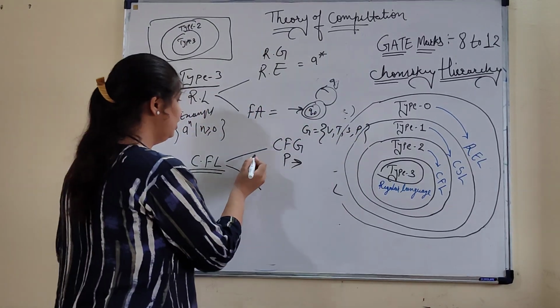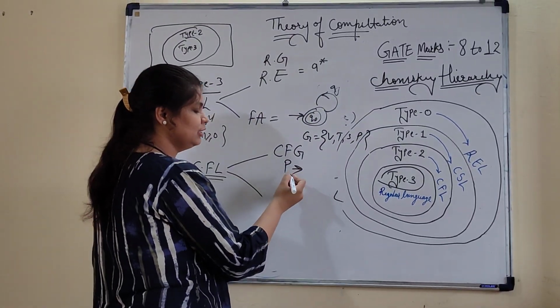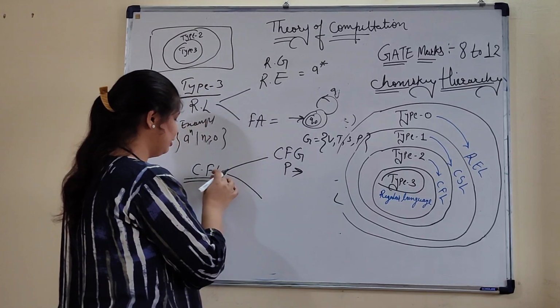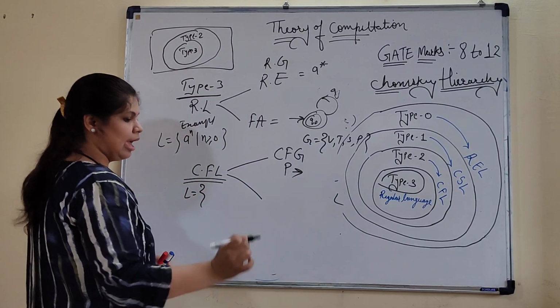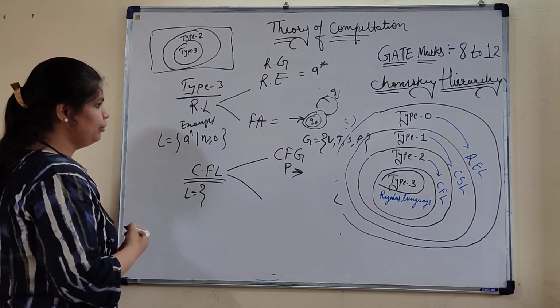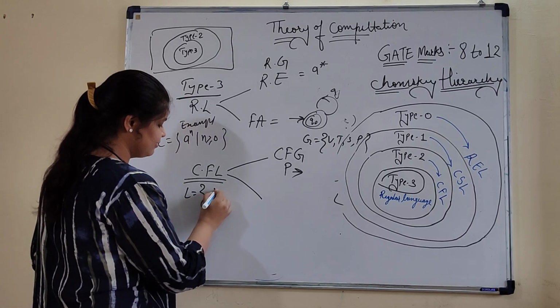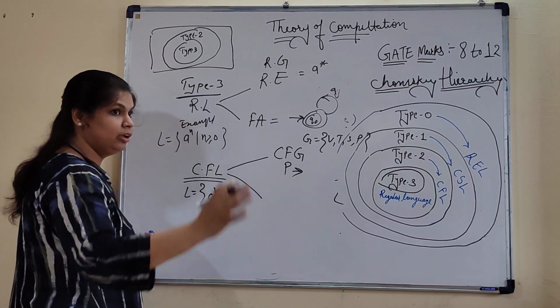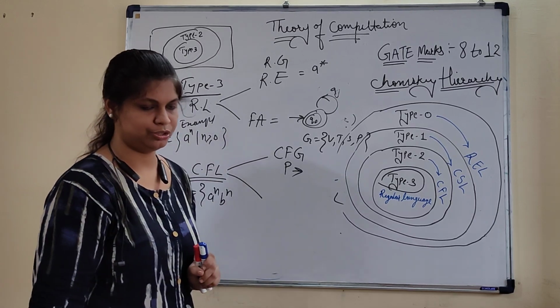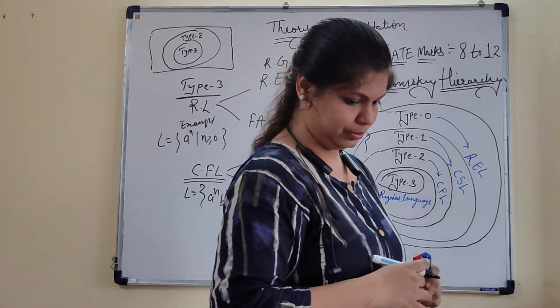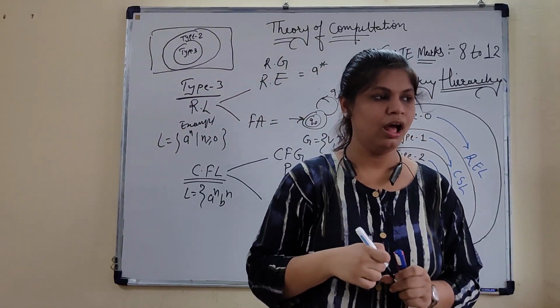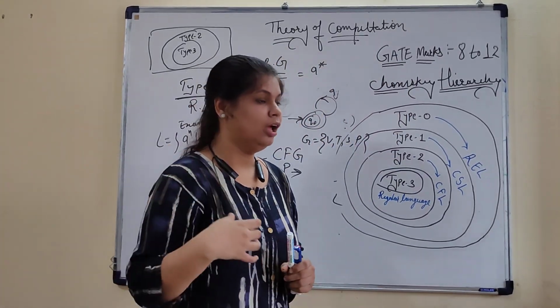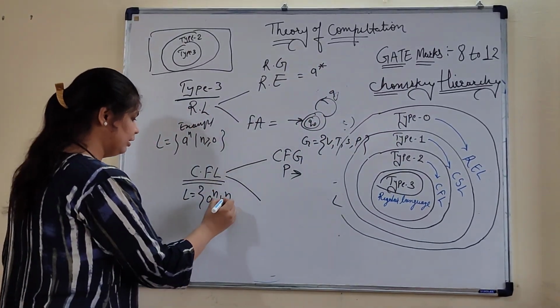So in context-free grammar, we have certain production rules, that means rules for generating any particular language. What is an example for this context-free language? We have an example, a to the power n, b to the power n. We cannot perform this type of operation with regular languages also, we have a certain limitation. How can I solve this, and how can I resolve this problem? We'll discuss later.